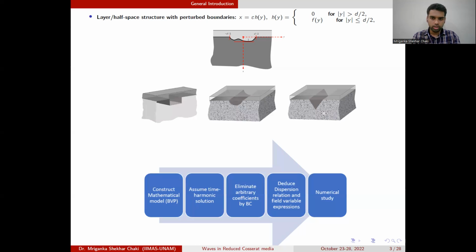We deal with this kind of elastodynamic problems by first constructing a mathematical model, which is a boundary value problem. Then we assume a time harmonic solution. Then we eliminate the arbitrary constants by using the boundary condition. Then we deduce the dispersion relation, find the field variable, and then we do the numerical study.